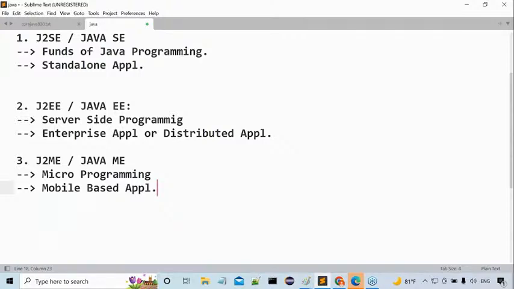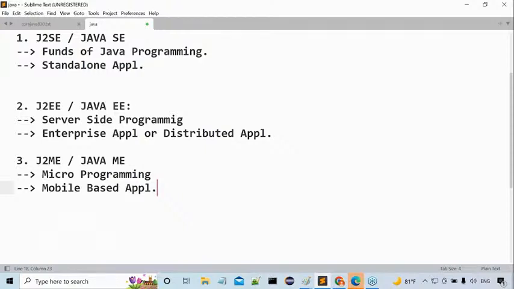Sir, I know what a standalone application is. If we design and execute any application without using client-server architecture, or without distributing application logic over multiple machines, that is called a standalone application. That I understood. What is a distributed application? If we design and execute any application on the basis of client-server architecture by distributing application logic over multiple machines, then it is a distributed application or enterprise application. Up to these two I understood.